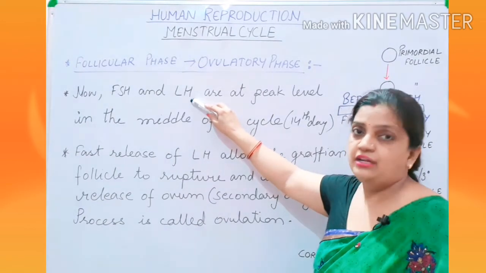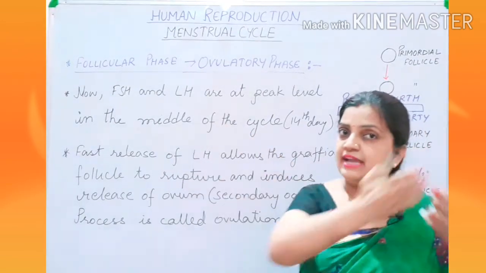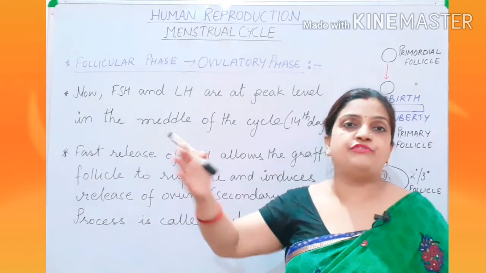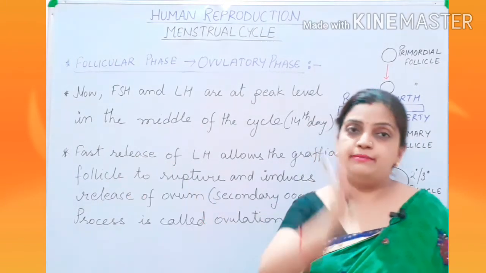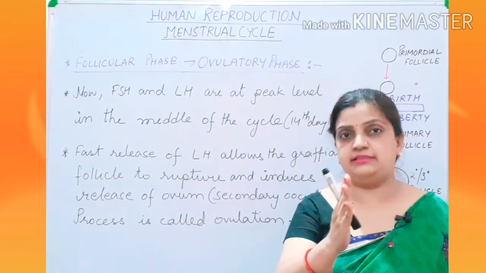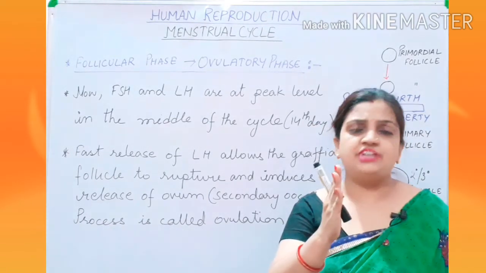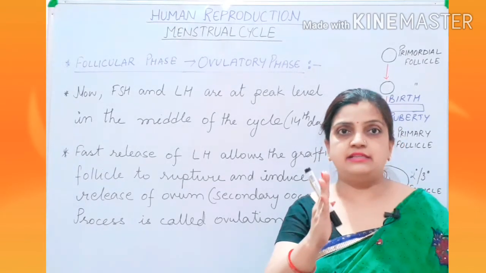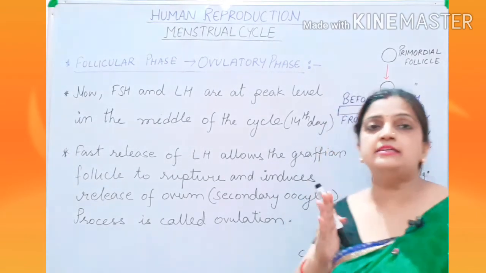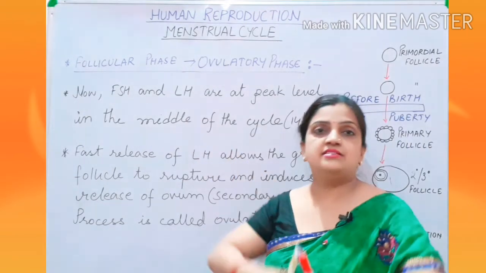LH means luteinizing hormone. When the 28-day cycle is going on, the mid of the cycle is the 14th or 15th day, but generally it is considered to be the 14th day. So on the 14th day of the cycle, suddenly this LH is secreted.